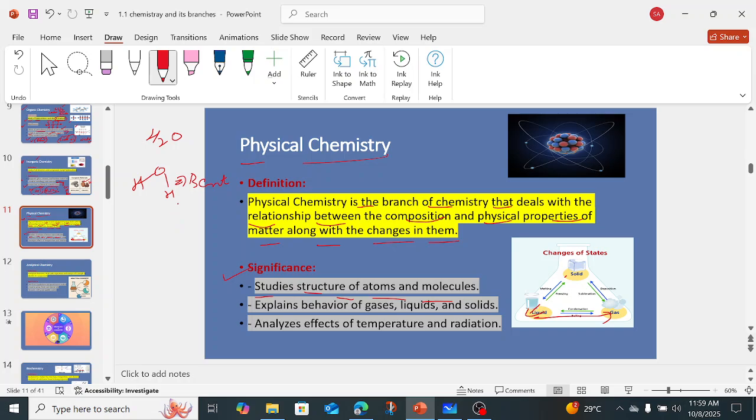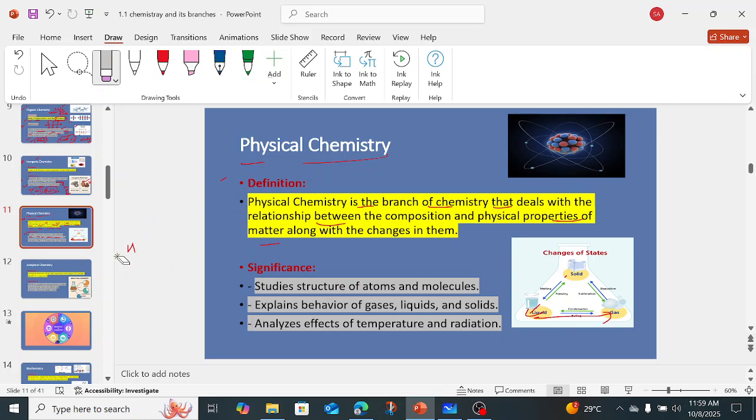If I say methane, in methane the hydrogen atoms are arranged in a tetrahedral structure just like this, right? Again we have carbon dioxide. In carbon dioxide the carbon is chemically bonded with oxygen in this way, and a linear structure is formed, right? Now, it explains the behavior of gases, liquids and solids. As we know, solids behave in a different way than gases, and gases behave in a different way than liquids. Why? Because of the force of attraction between the molecules.